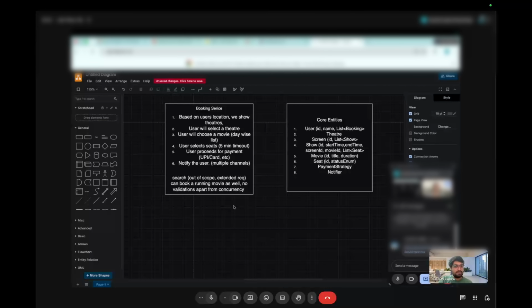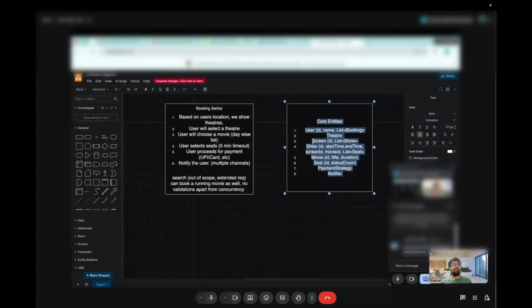Suppose we take the example of a show, it has multiple seats. In relational, we can have multiple rows for that particular show, but we don't store a relation in show, we rather store it in seat. Seat will have its own row, so we can map it to a foreign key of show ID.